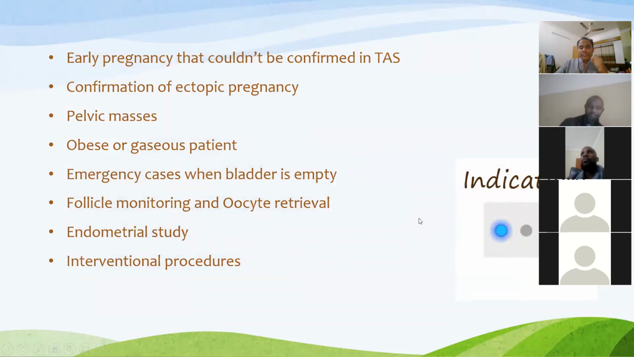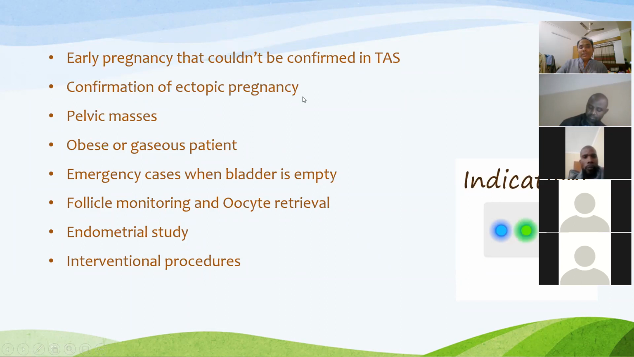So what are the indications of TVS? Early pregnancy that could not be confirmed in transabdominal sonography. Sometimes we get patients whose pregnancy cannot be confirmed by transabdominal sonography. It can be done for confirmation of pregnancy because in case of TVS, you will get all the findings of pregnancy at least one week earlier. That's why it is a very good method for confirmation of pregnancy in the early stage.